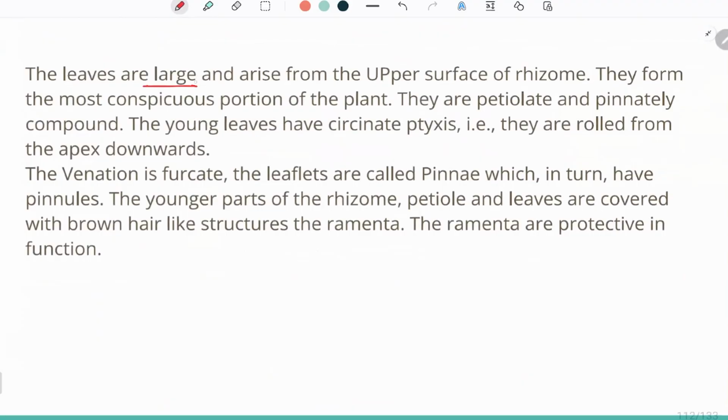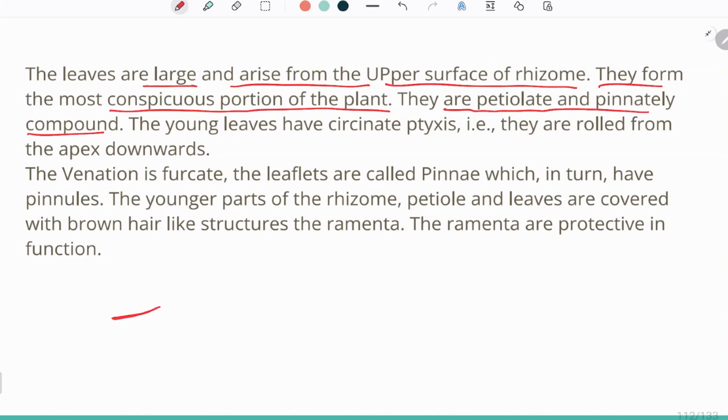The leaves are large and arise from the upper surface of the rhizome, and they form the most conspicuous portion of the plant. They are petiolate and pinnately compound. A petiole is a structure which helps in the attachment of the leaf to the stem. Pinnately compound leaves are leaves in which incisions are present, due to which they appear as leaflets.